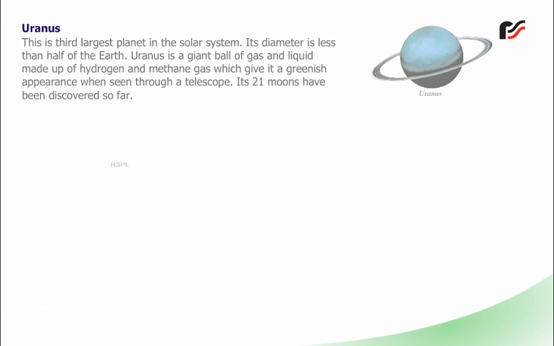Uranus. This is the third largest planet in the solar system. Its diameter is less than half of the Earth. Uranus is a giant ball of gas and liquid made up of hydrogen and methane gas, which give it a greenish appearance when seen through a telescope. Its 21 moons have been discovered so far.